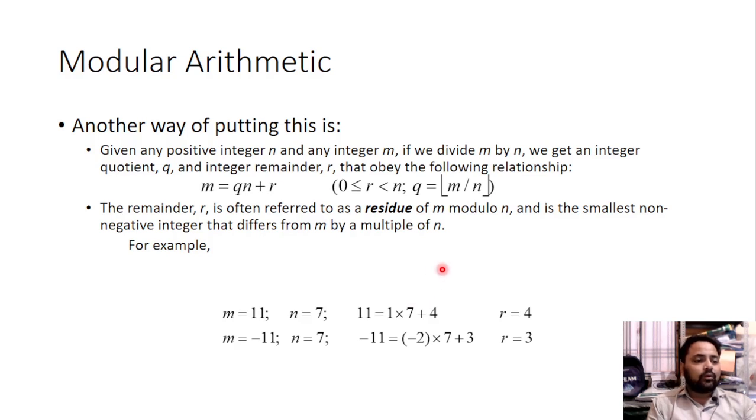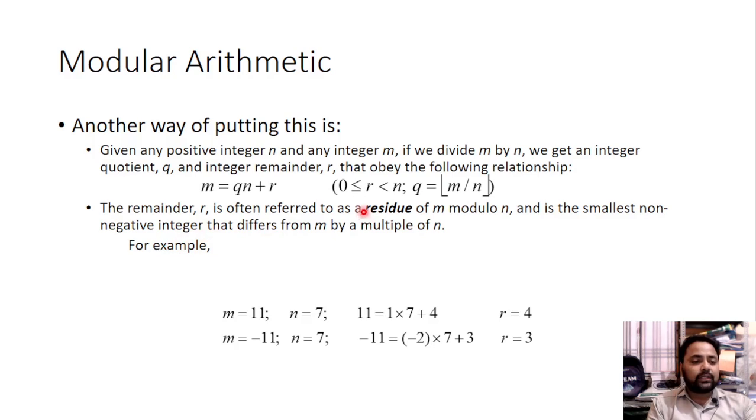Another way of putting this is, given any positive integer n and any integer m, if we divide m by n, we get an integer quotient q and integer remainder r that obey the following relationship: m equals q n plus r. Here this is simply the division algorithm, where m is the dividend, q is the quotient, n is the divisor, and r is the remainder. Here r is greater than or equal to 0 and less than n, and q equals the greatest integral value of m by n. The remainder r is often referred to as a residue.